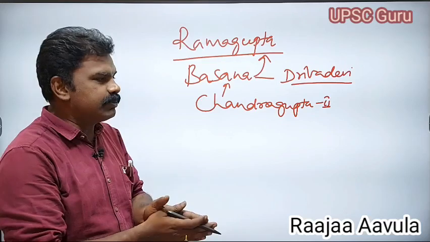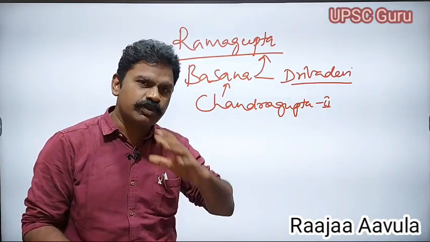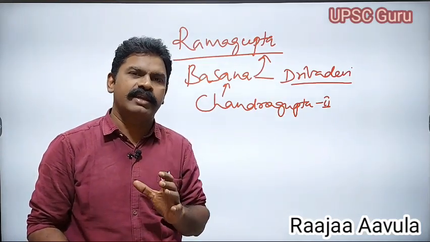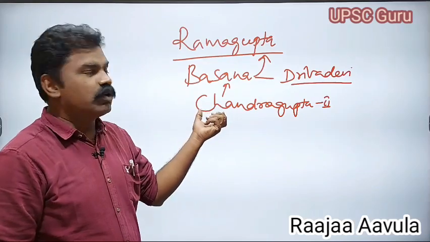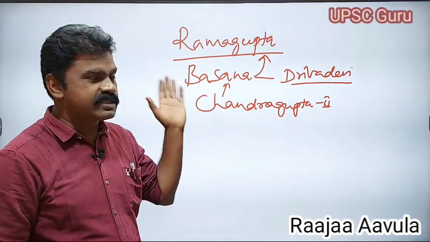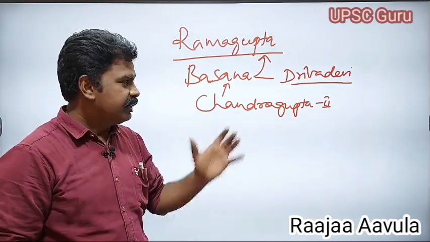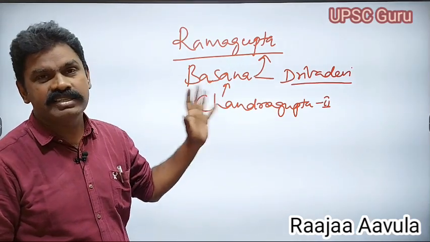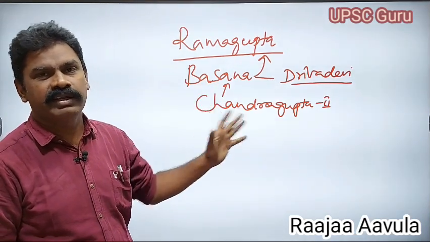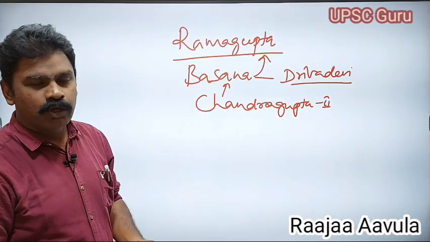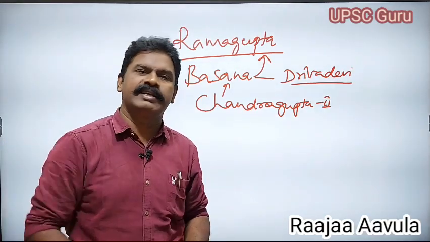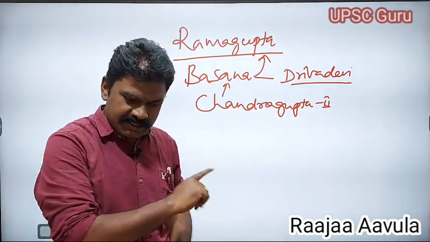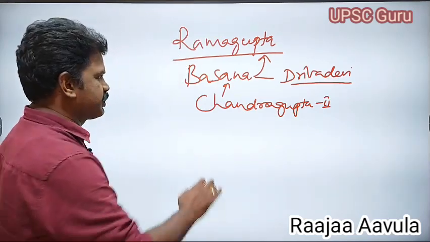If the Guptas had maintained a standing army, he would not have gone in a disguised manner. So it indicates that the Guptas did not maintain a standing army. The Guptas were very weak in the maintenance of the standing army. This is about the army of the Guptas.